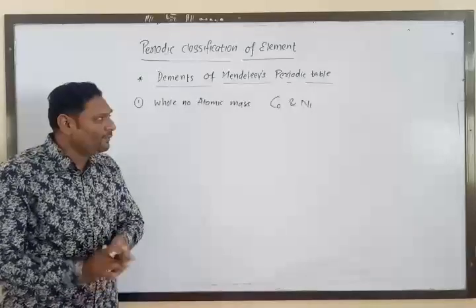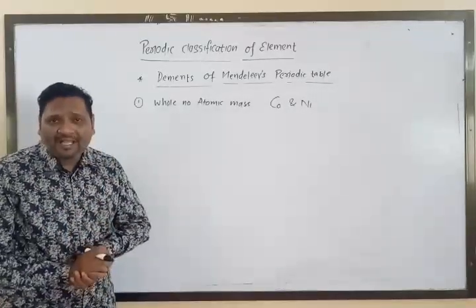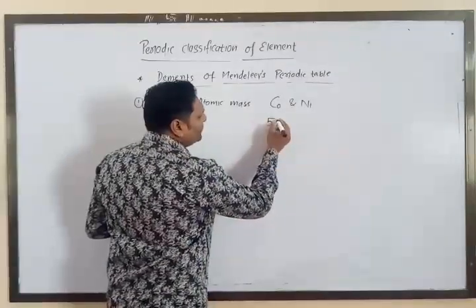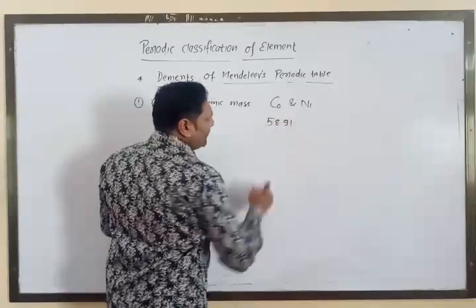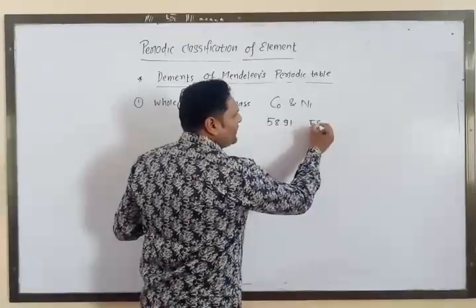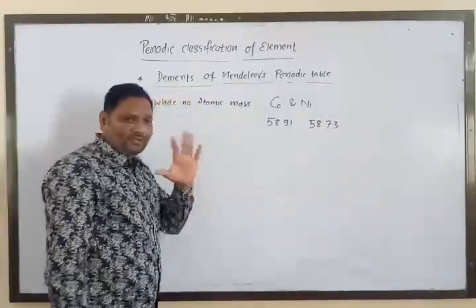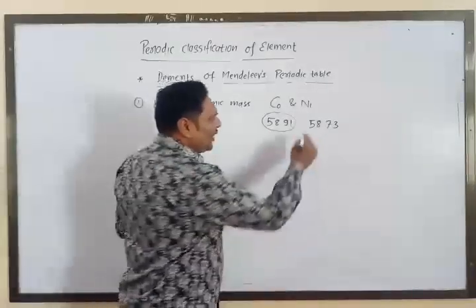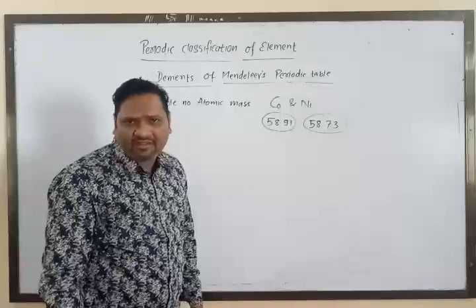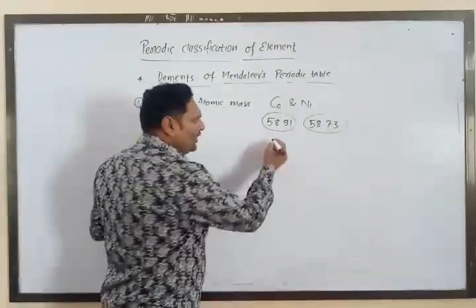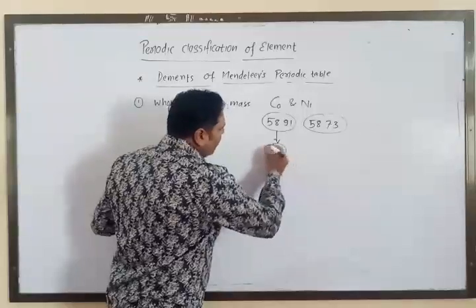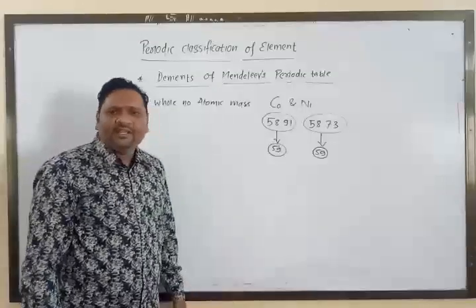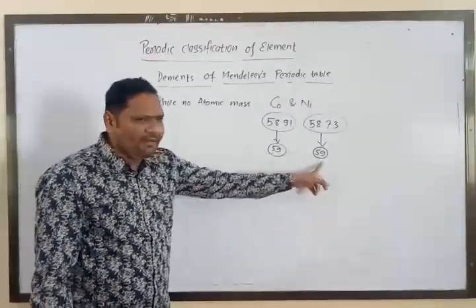I repeat again. Some elements have the same whole number atomic mass. For example, the atomic mass of cobalt is 58.91 and that of nickel is 58.73. For a round figure, or whole number, we take this as 59 and this also as 59. It means that both have the same atomic mass.